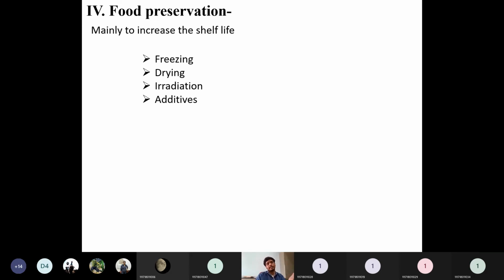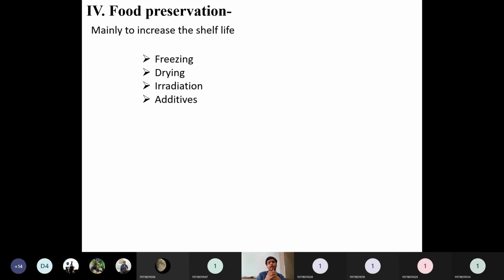But if you say irradiation, what happens here? What is radiation? What is irradiation? Radiation is nothing but the energy which we are receiving from something. But at the same time, this energy which we are transferring onto some other material is called irradiation. So the source of some energy is called radiation, and the destination of that radiation is called irradiation. So what is the role of it? How safe is the irradiation of your food?